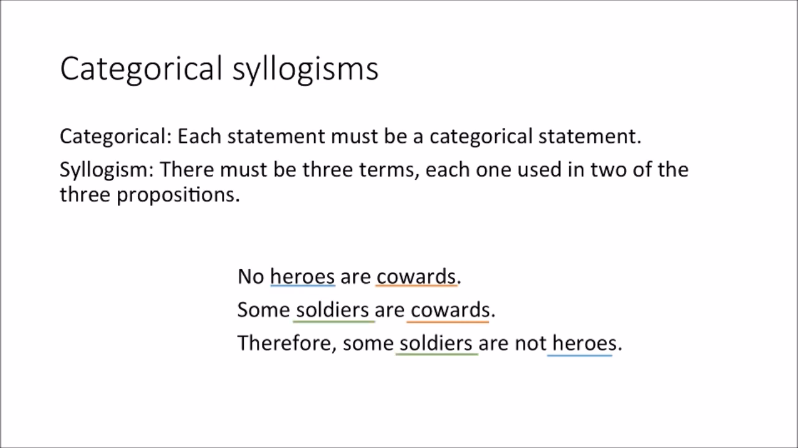That occurs twice, once in the second line, once in the third. So we have 3 terms only: heroes, cowards, and soldiers, and each one is used twice. That's what you need for a syllogism. You need 3 different terms, each one used twice, one in each of 2 different statements. And if you get that, you have a categorical syllogism.